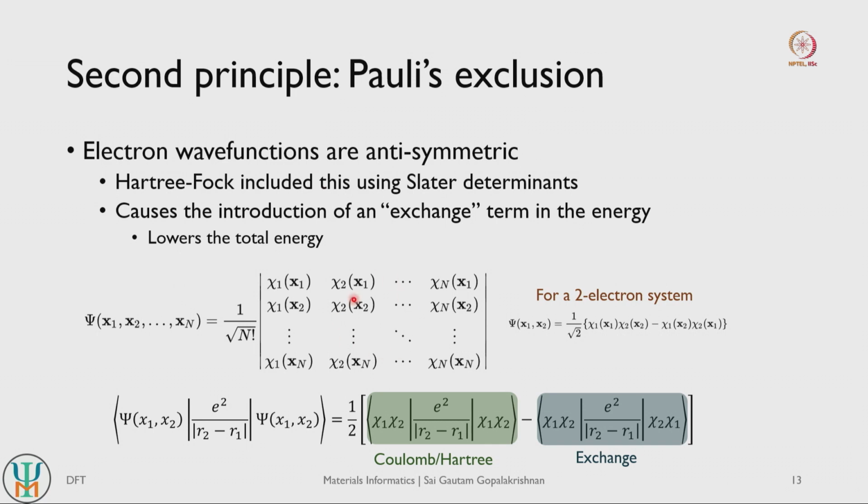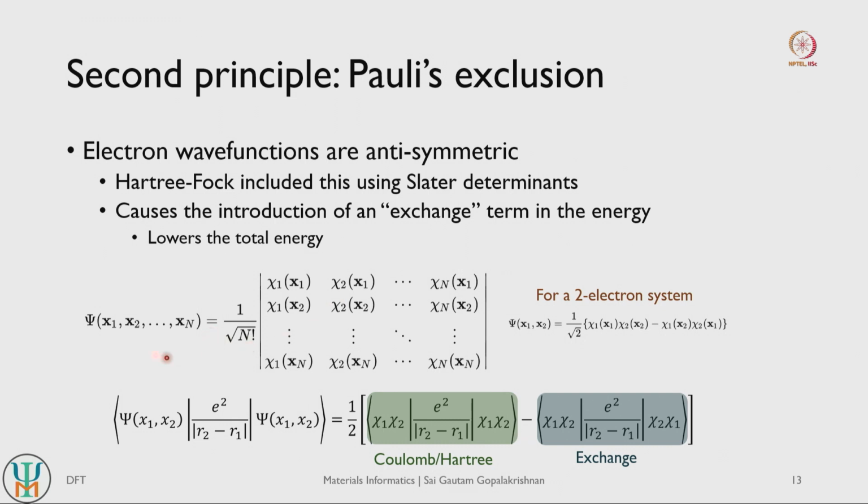So what I mean by antisymmetric in nature is, if you swap the positions of 2 electrons in a given space, their energies may not change, but their wave function will change its sign, right. So we need to introduce this antisymmetric nature of electrons within the wave functions that we define to model the electrons, and the way Hartree-Fock did it was using what are referred to as Slater